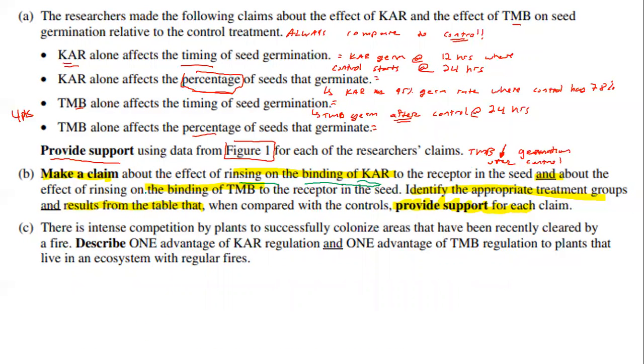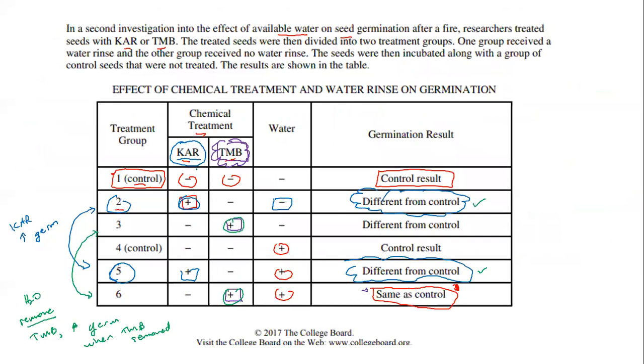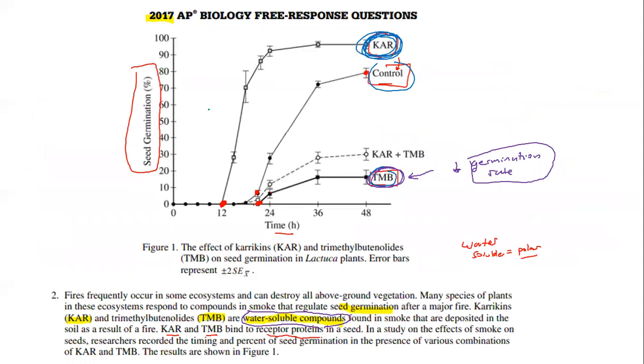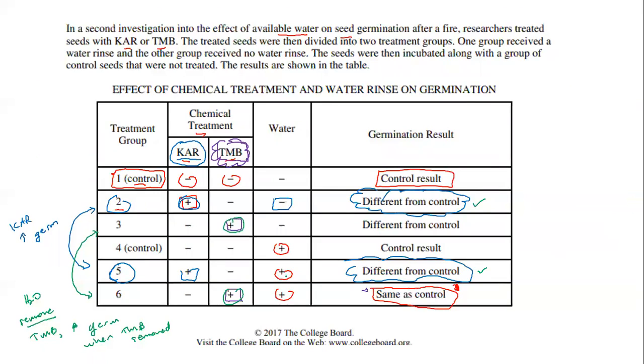So what about the rinsing and binding of TMB? That's kind of what we went over here. TMB is polar. So when you added water, it got removed, and that's going to help increase the germination. So that is key right here. When you compared groups 2 and 5, that's talking about KAR. When you compared groups 3 and 6, you essentially got different results. So when you compare groups 3 and 6, adding water caused it to have different results, right? Meaning when you removed TMB, your germination went up.